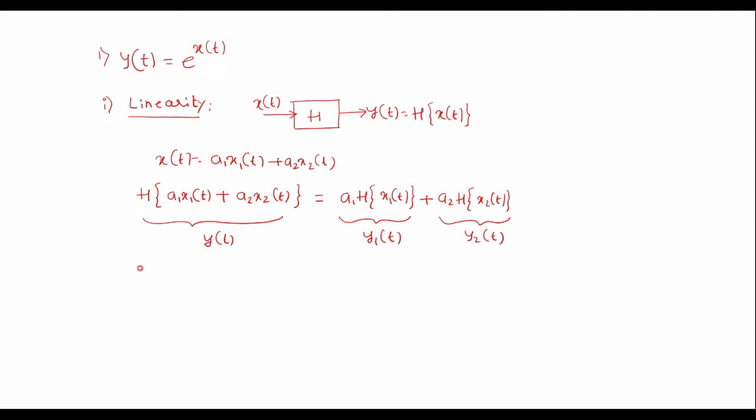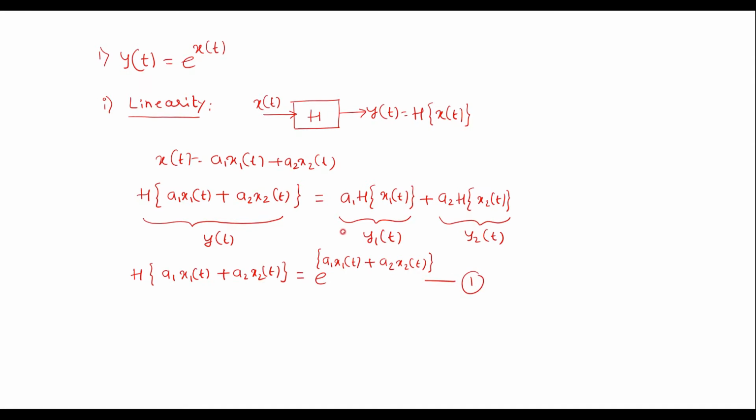Now we'll consider y of t, that is h of a1 x1 of t plus a2 x2 of t. With respect to the given expression, this can be represented by replacing x of t by a1 x1 of t plus a2 x2 of t, that is e power a1 x1 of t plus a2 x2 of t. We'll call it equation number 1.